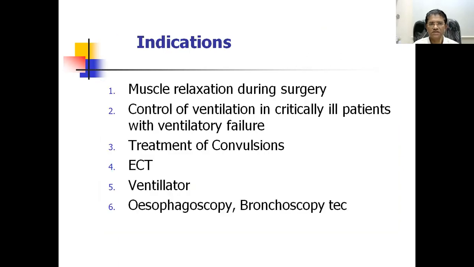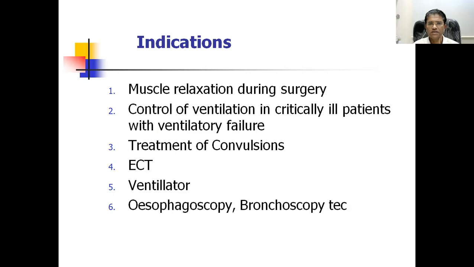What are the uses of these drugs? These drugs are mainly used to assist surgery during anesthesia. Why? Because during operation, we need the muscles to be completely relaxed, so that with a small incision on the abdomen, one can approach the abdominal cavity easily and operate, and one should have better operative conditions.